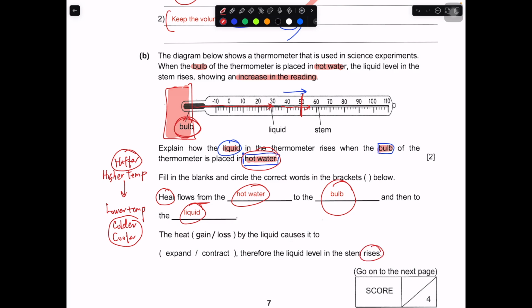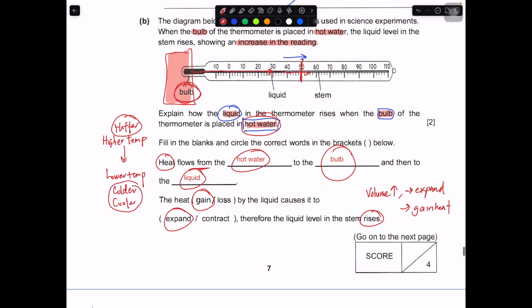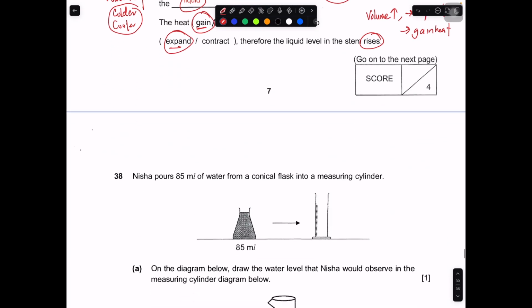When the liquid in the stem rises, it's trying to show you that the volume increases. So the volume increase must be related to expansion. And to expand, what do you need? The substance needs to gain heat to expand. So it should be heat gained by the liquid causes it to expand. Therefore, the liquid in the stem rises. So for this part, it should be gain heat, expand. Okay, for this portion. So question number 38.